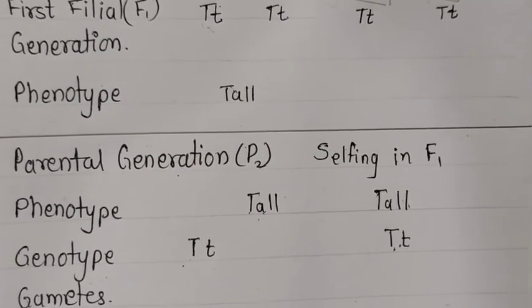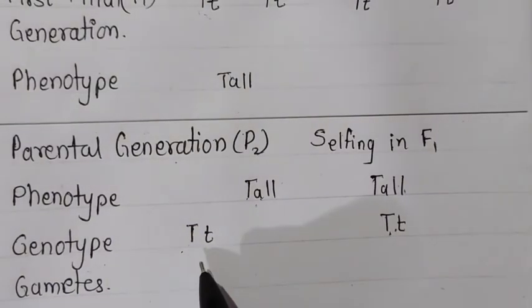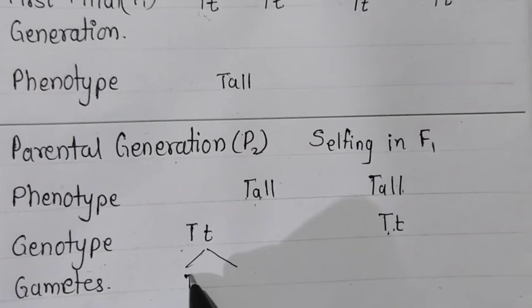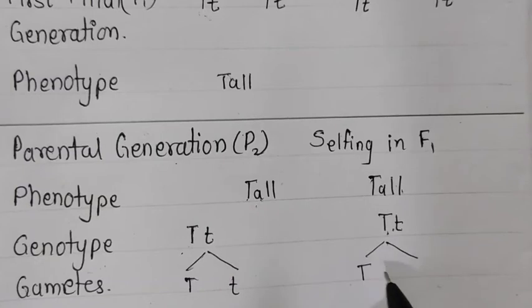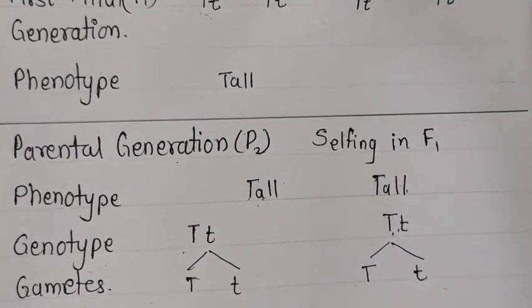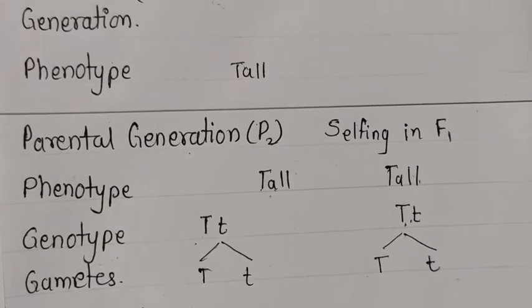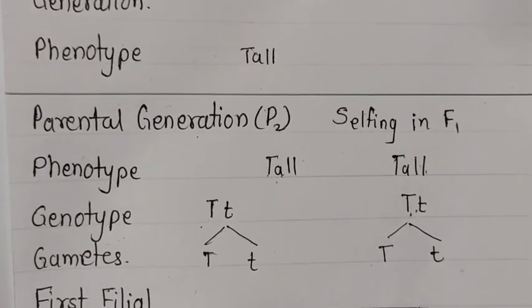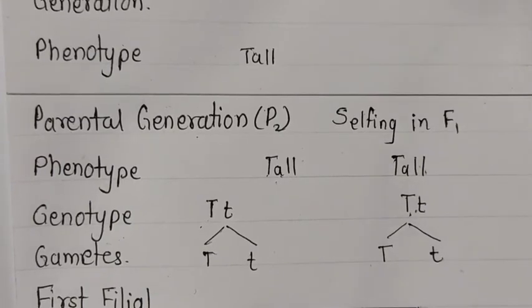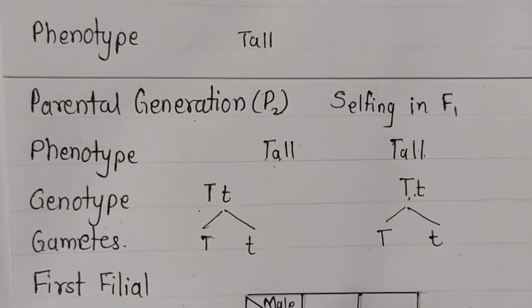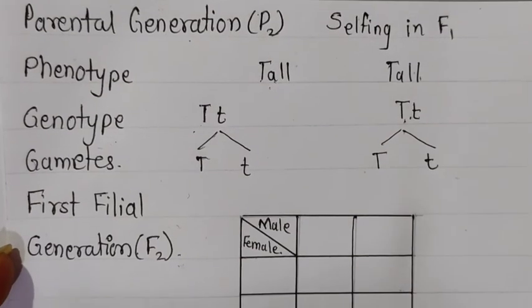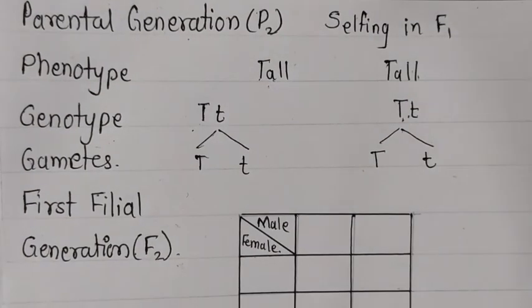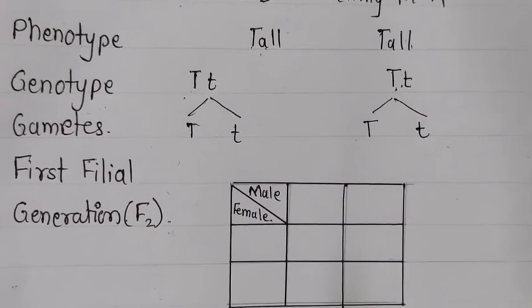Now in this the gamete formation: here two different types of gametes will be forming, one is capital T and the other is small t. Here also it is forming two types of gametes, one is capital T and the other small t. This is the gamete formation of this generation. Now after the combination, what types of possibilities are there? That we can come to know by the Punnett square method. Because now the combinations are slowly increasing, we can show them accurately by this Punnett square method.